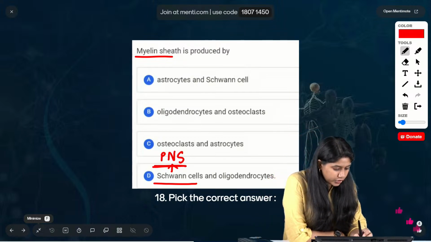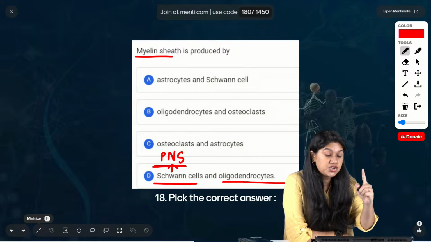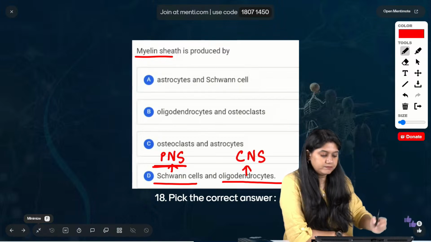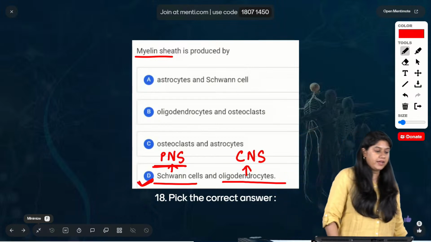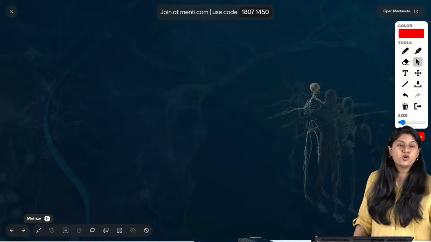Then we have the oligodendrocytes. Where are they making the myelin sheath? They are making it in the central nervous system. The correct answer over here is option number D. Everyone, are we clear? Very good. Now let's move to the next question.